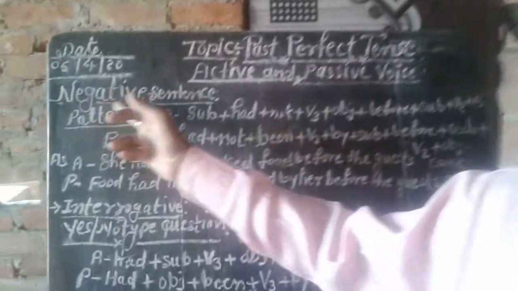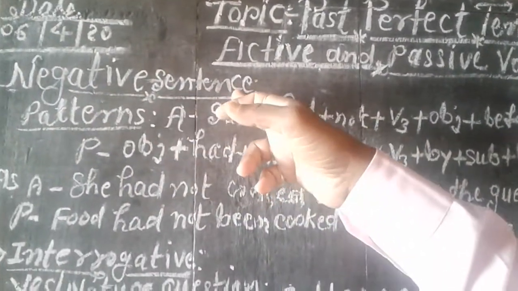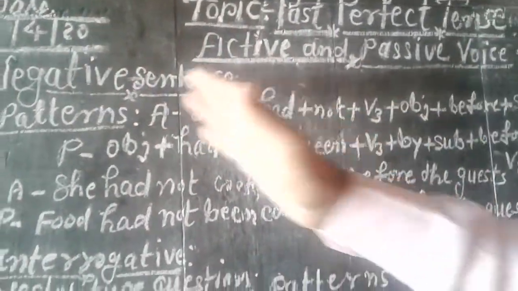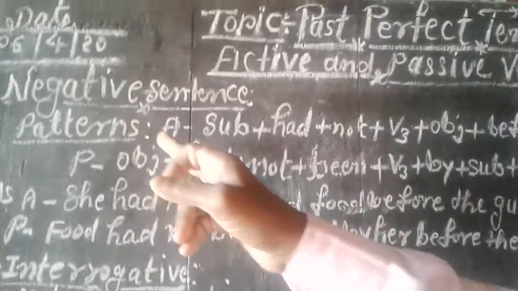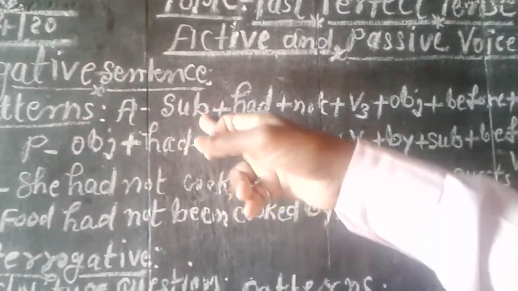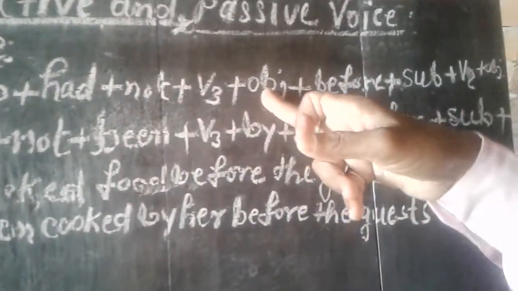Now look at the blackboard. Heading: negative sentence. To make negative sentence of past perfect tense, we use the following patterns. Students, jot down patterns. In the active, first of all we use subject, after that had and not, and third form of verb and object.